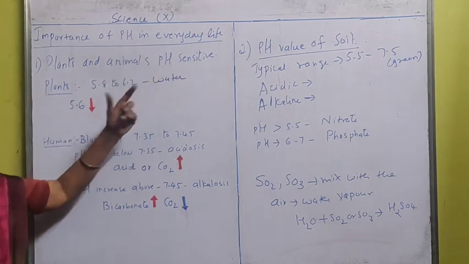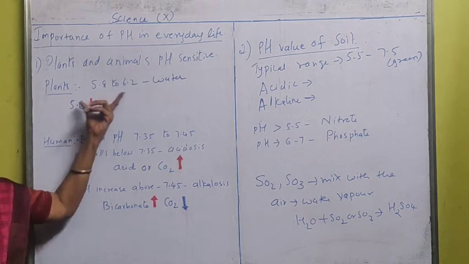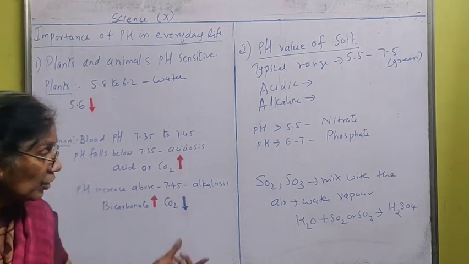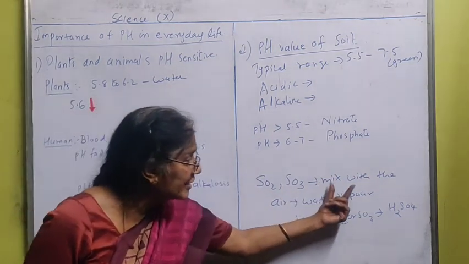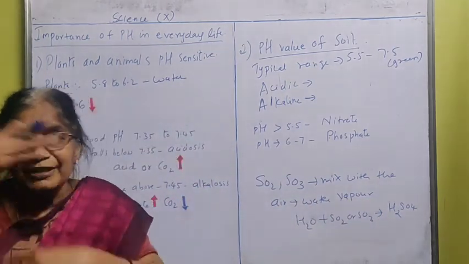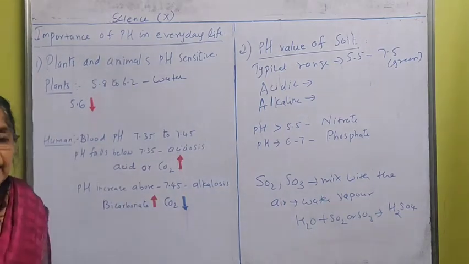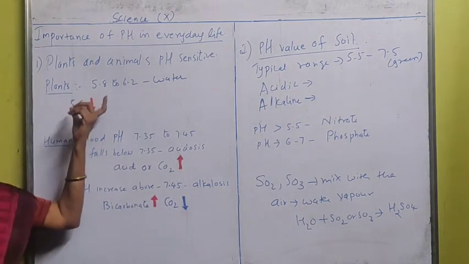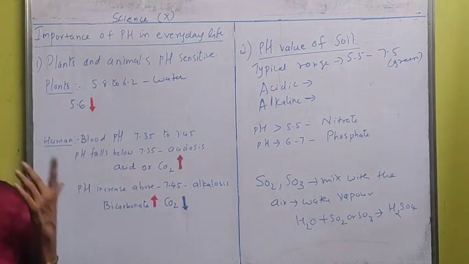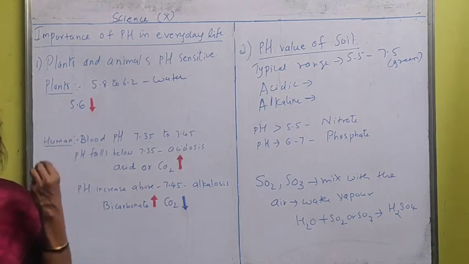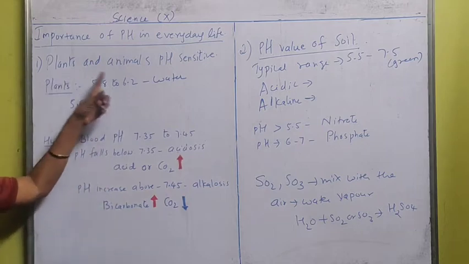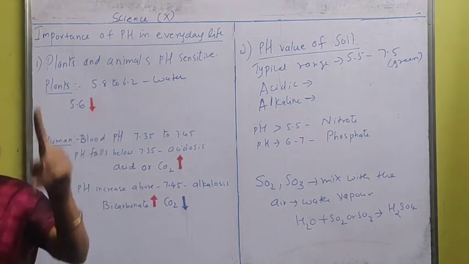So the plants' water pH value is how much? 5.8 to 6.2. If it decreases to 5.6, what will happen? The acid rain I told you about: sulfur dioxide and sulfur trioxide will mix with the air. Air has water vapor, so it gets converted into sulfuric acid, which will mix with the air and fall on the soil. That water only the plant will absorb, so the growth of the plant will be stopped. Sometimes if an excess of acid enters the plant, the cells will die and the plants will die. That is why the pH value of water is very important for the plant.